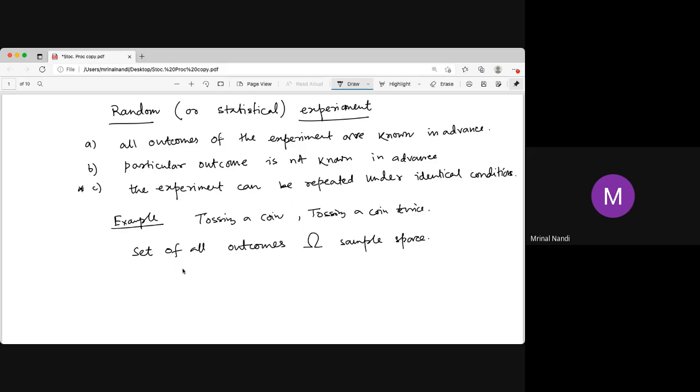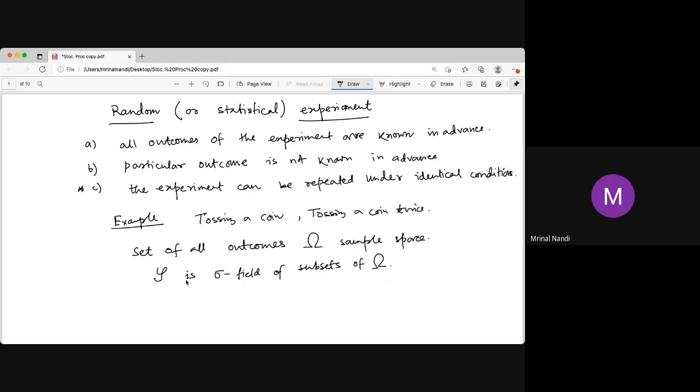Now we need some collection of subsets, which is called the event space, and we know this is a sigma field. In measure theory, we know there is a sigma field. So take script F as a sigma field of subsets of omega.